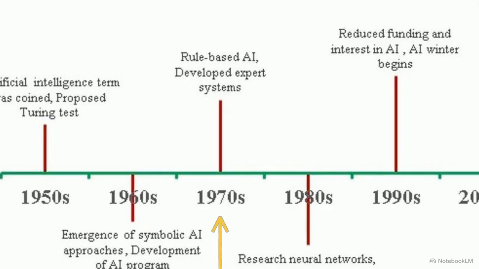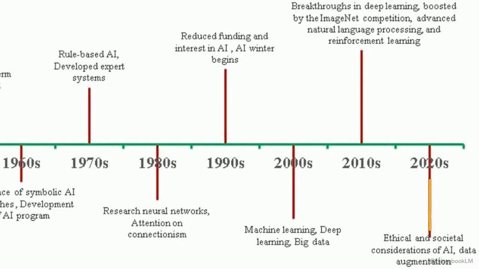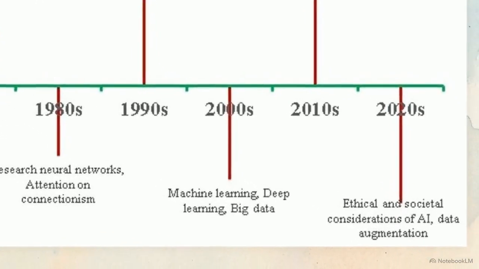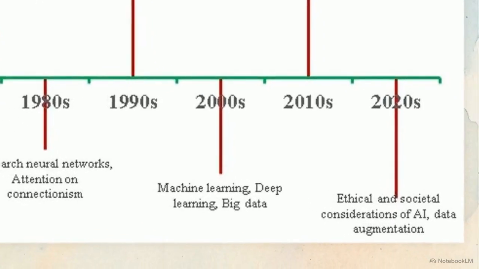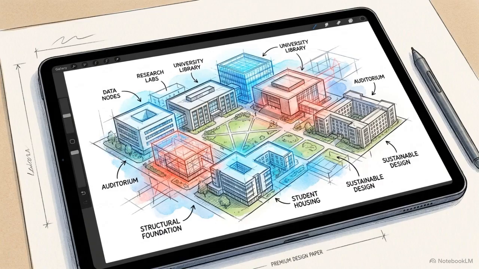This timeline tracks artificial intelligence from 1970s rule-based systems through 2010's deep learning breakthroughs. By the 2020s, generative models broke the constraints of fixed programming, synthesizing new data based on patterns rather than just retrieving existing information. Viewing a synthesis engine as a glorified digital grading tool severely restricts an institution's ability to adapt. Surviving the transition to modern learning requires leveraging these models to reconstruct the entire educational process.